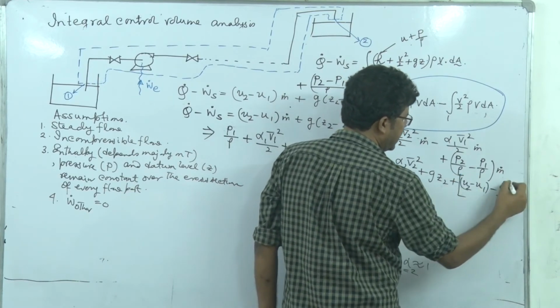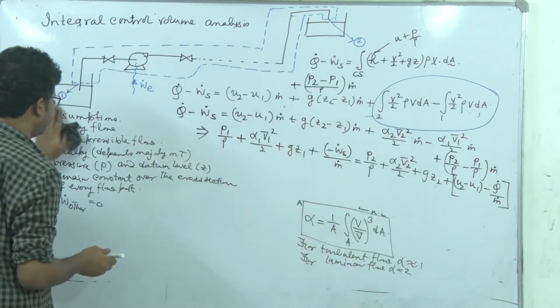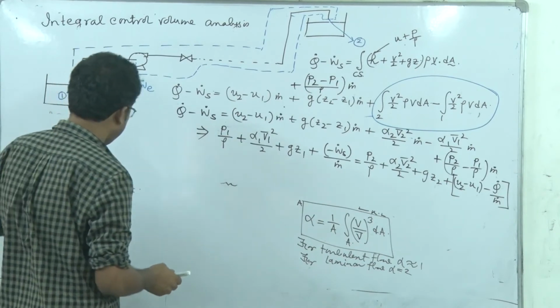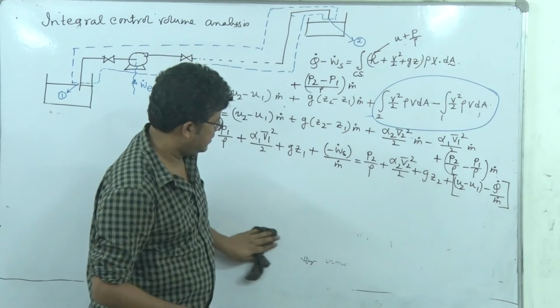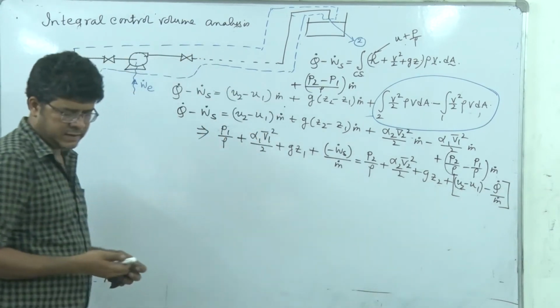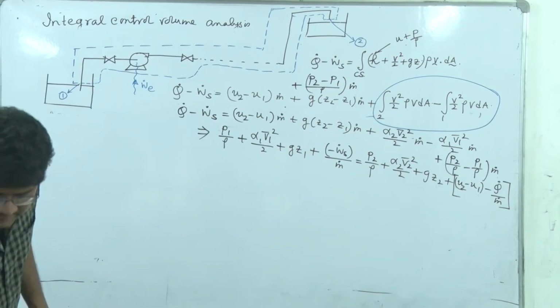So that's a single term we will consider in the next part of the analysis. Right? So you see that here we have now two terms which are to be explained.